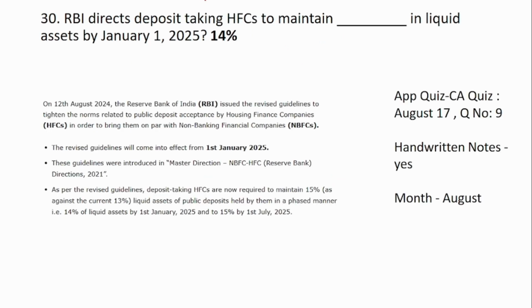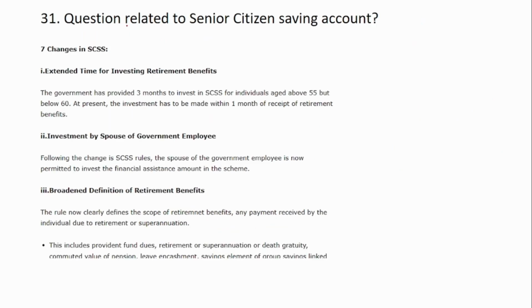30th is, RBI directs deposit taking housing finance company to maintain dash in liquid assets by January 1st, 2025. So they are actually requested to maintain 14% by January 2025 and 15% by July 2025. The 31st question is related to senior citizen savings account, and we had covered in detail about the senior citizen savings account in our website.